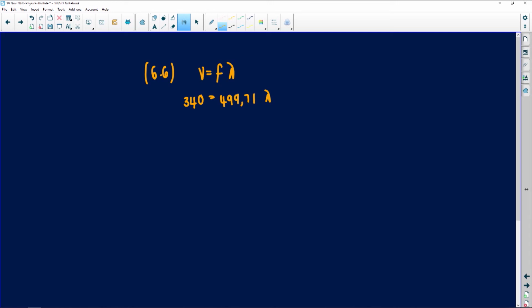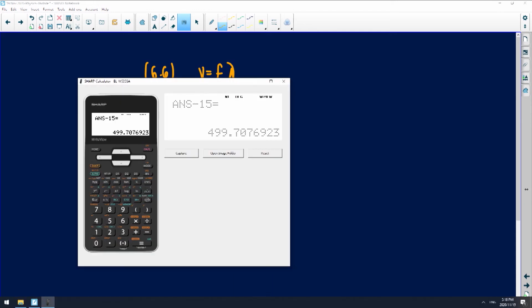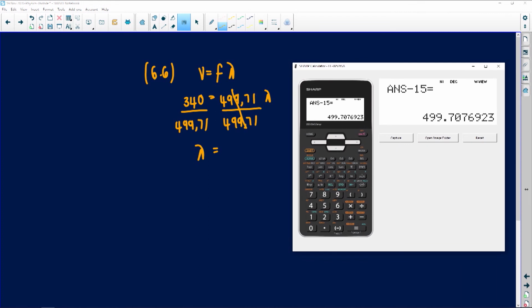It's just mathematics. So now I need to get the value of lambda. I'm going to divide both sides with the number that is bothering my lambda. In this case, it's 499.71. What you do on the one side, you have to do on the other side. This and this will cancel. I'm going to have lambda left on this side. Let's see what we get.